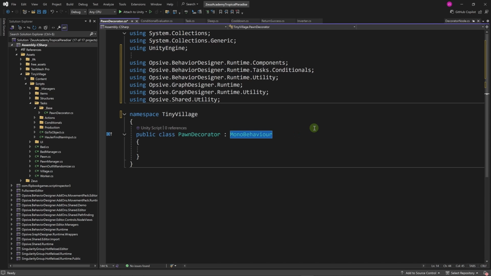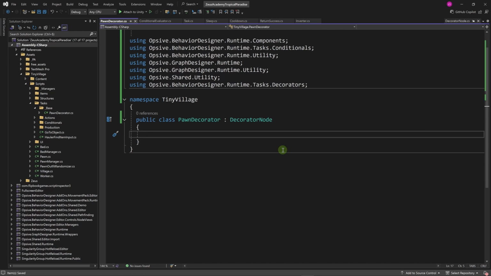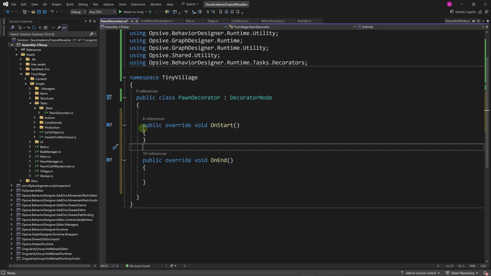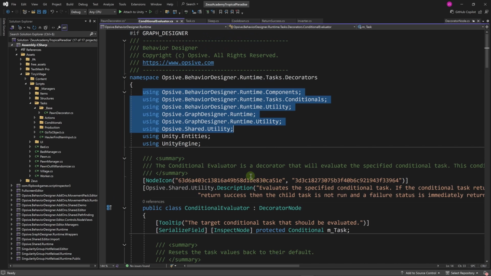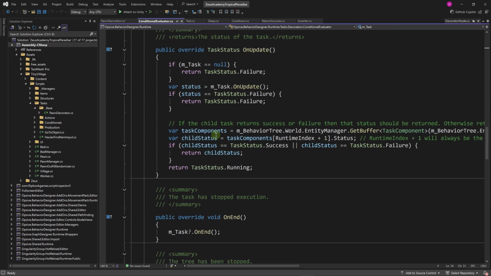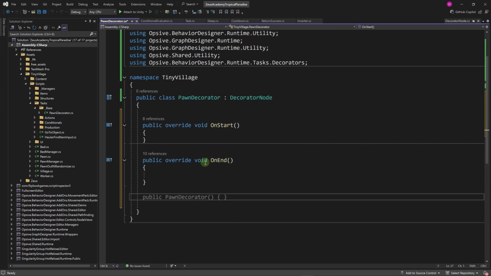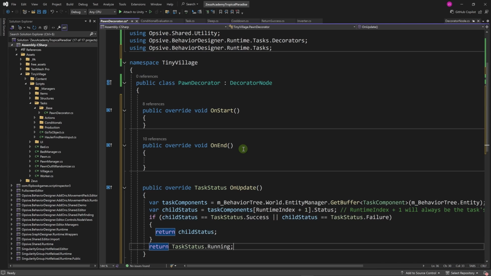Then I'm going to derive from decorator node, and for this we need to use this namespace that ends with tasks.decorators. Then let's implement on start and on end. We can keep them empty, that's okay. Then let's implement our on update method, and for this I'm going to go into the conditional evaluator script, copy this and paste it here. Let's override the on update method, and I'm going to paste this code.